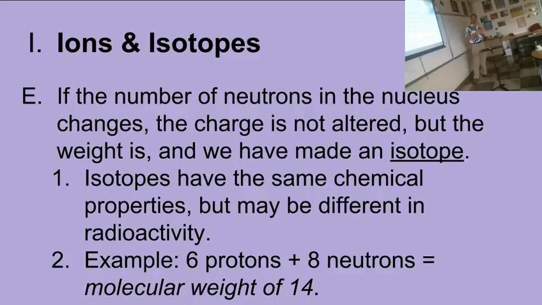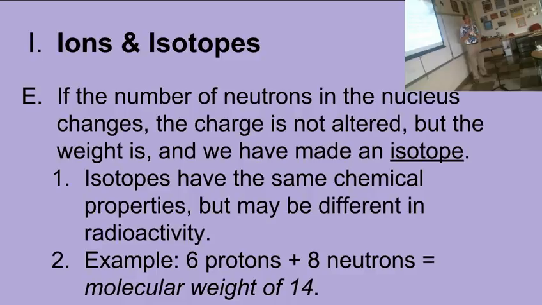Same chemical properties, but they may be different in radioactivity. Carbon-12 and carbon-14 behave exactly like each other in chemistry. You are made up of a mixture of carbon-12 and carbon-14, and the parts of you that are made up of carbon-14 behave chemically exactly like the parts of you that are made out of carbon-12. No difference in chemistry. The difference is that the parts of you that are made up of carbon-14 are slightly radioactive.